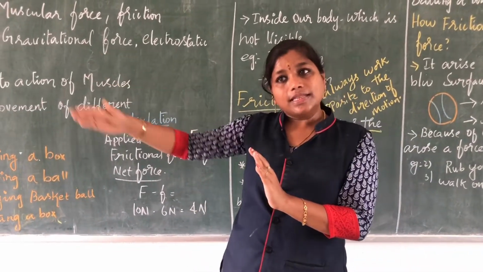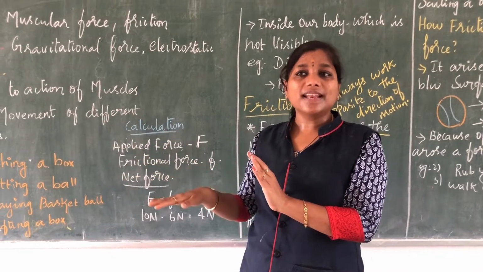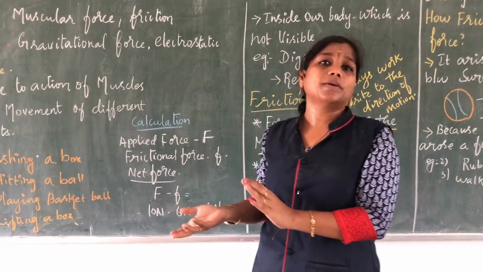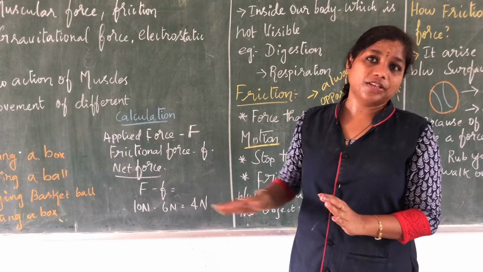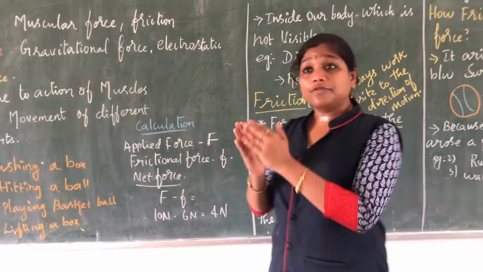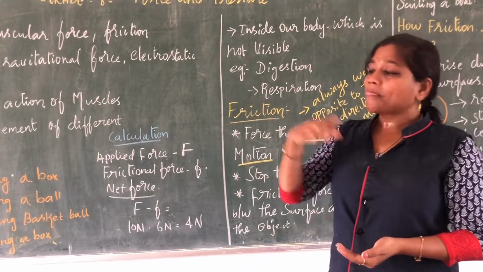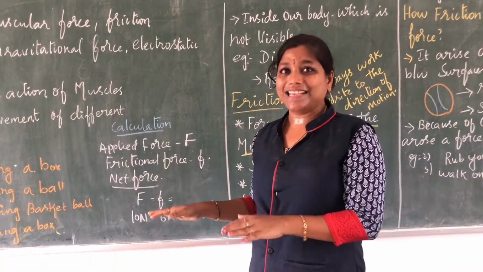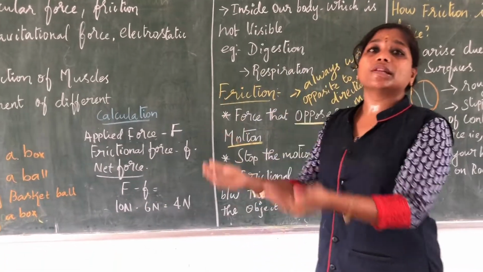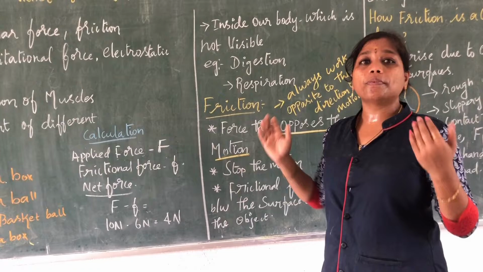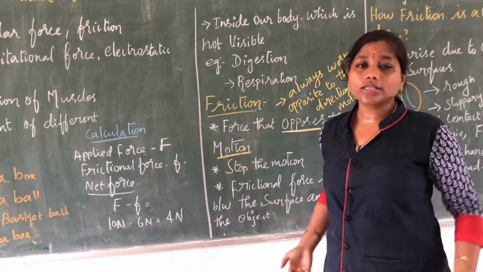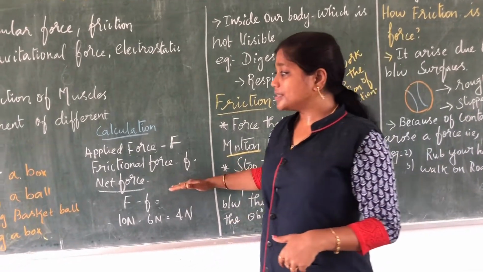It will move. The frictional force will be very less, so it cannot stop the ball. The example is slippery surfaces. But if the frictional force is more and the applied force is less, what will happen? It will go backward, that is, opposite to the applied force. Are you all clear with the calculation of frictional force?